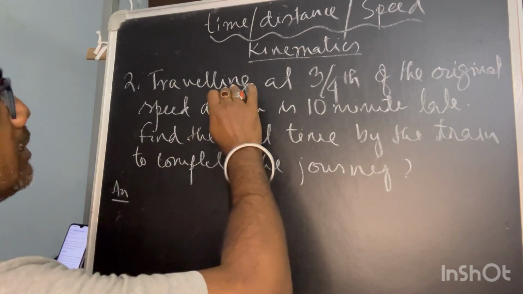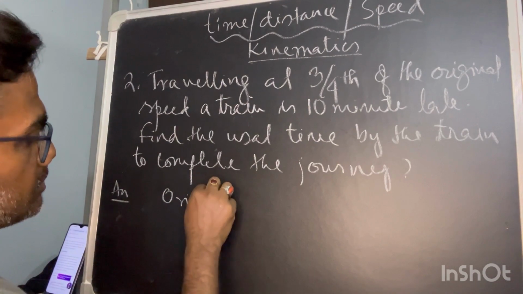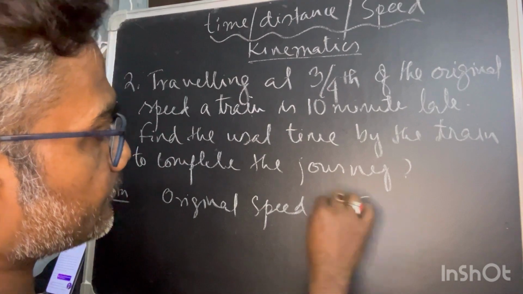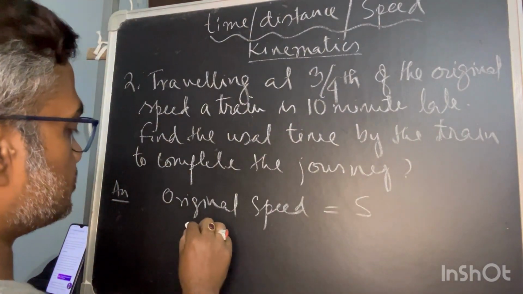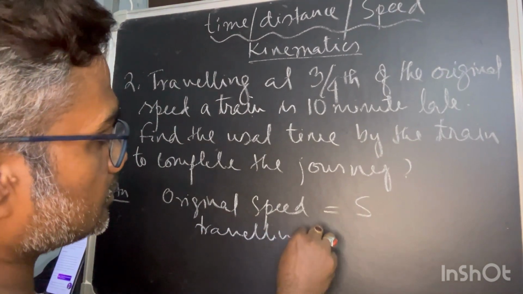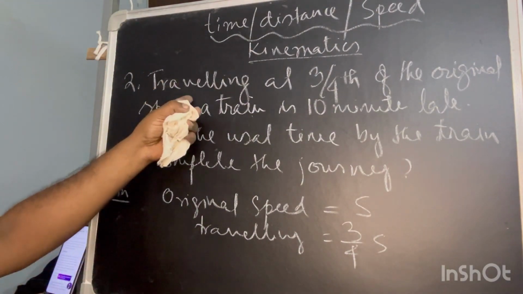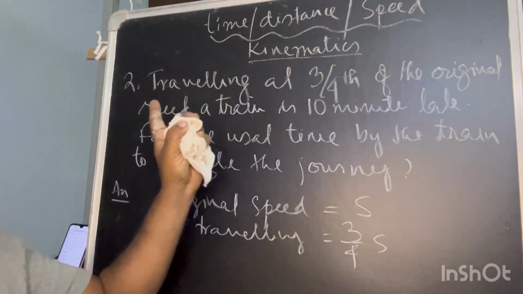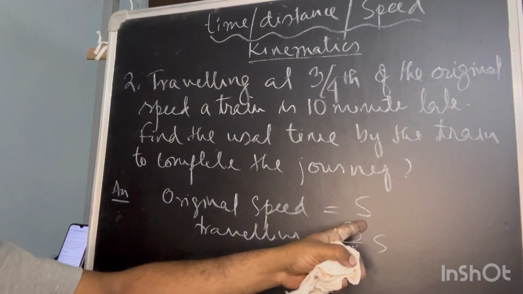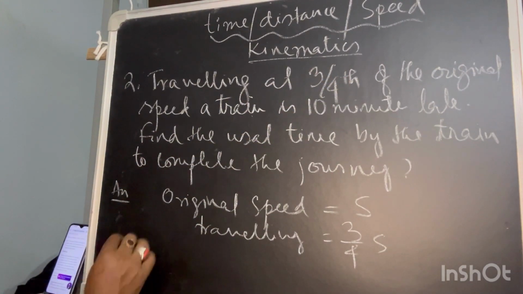Traveling at 3/4 of the original speed means that if we assume the original speed to be S, the traveling speed is 3/4 of S. This is the simplest thing you can assume, because there must be an original speed, of which 3/4 is the real traveling speed.